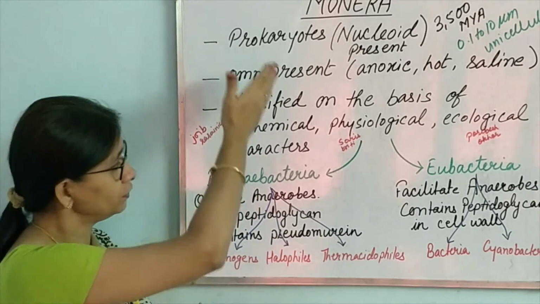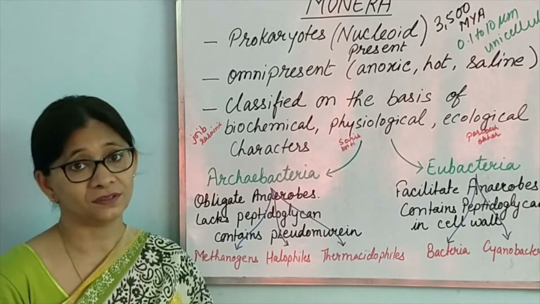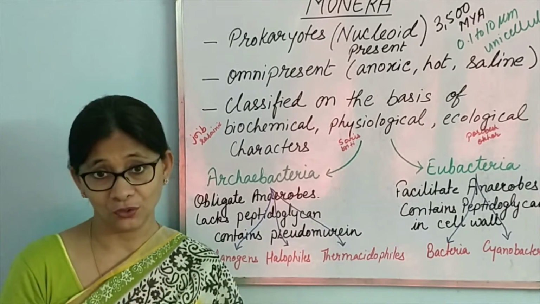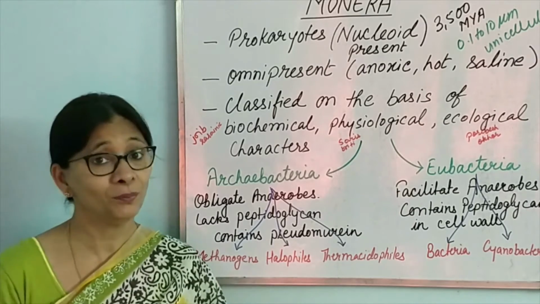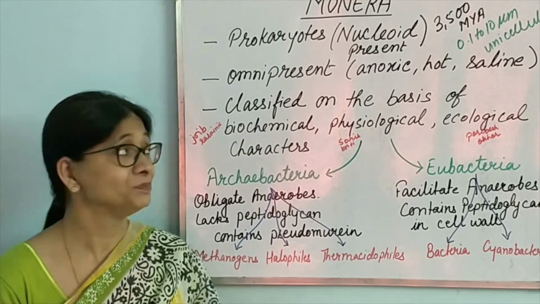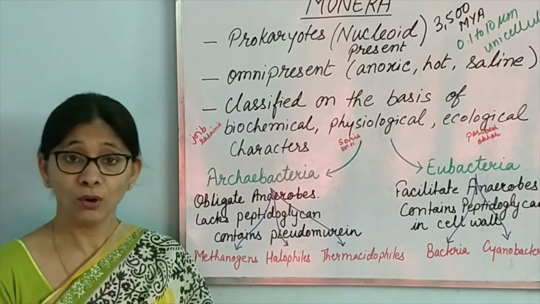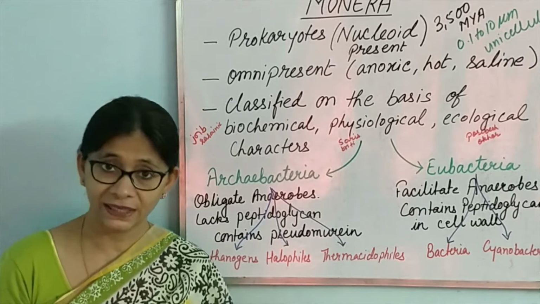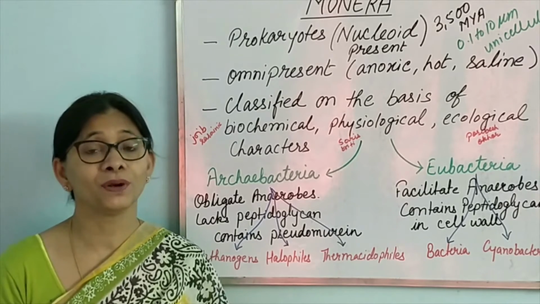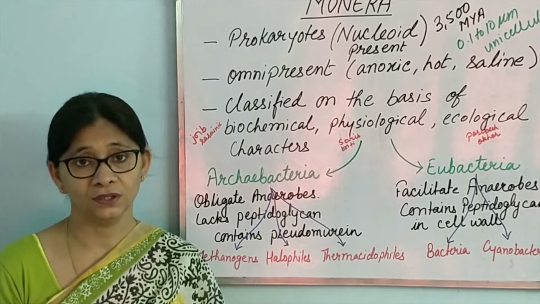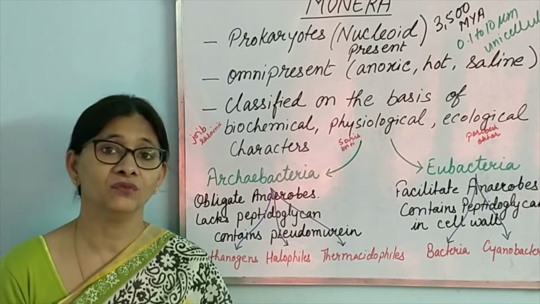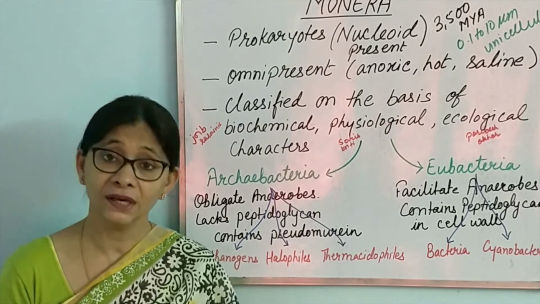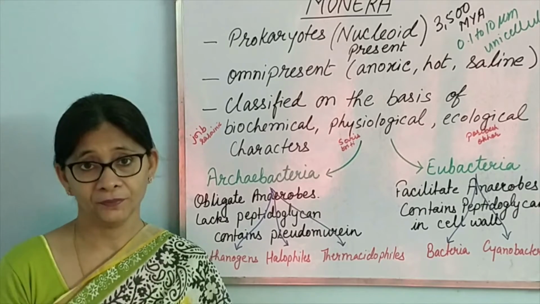First of all, I would request you to please go through this slide, this board work, and if you can, please note it down in your copy, because these are the most important points so far as monerans are concerned. So, what are monerans? Monerans are prokaryotes, whom we know commonly as bacteria. These are the most primitive cells of the living world. When the world was being formed and when first life came up, around 3,500 million years ago, that was Monera.